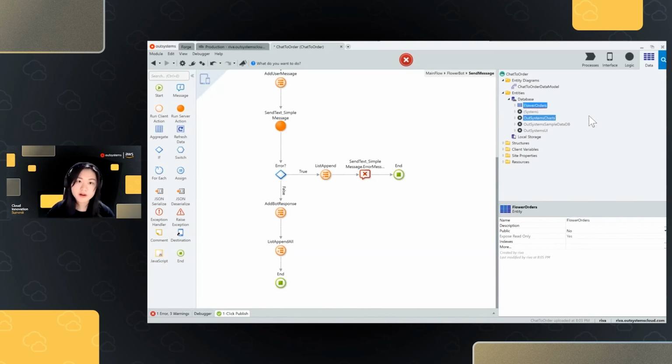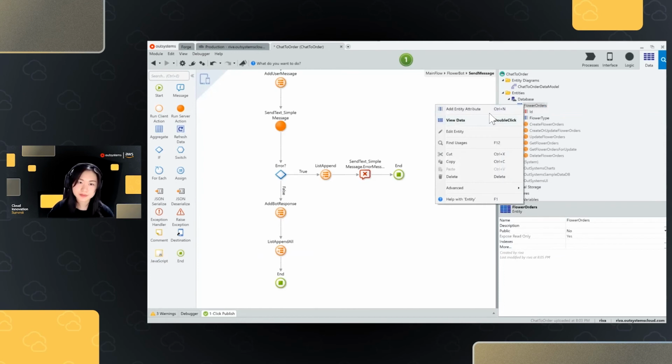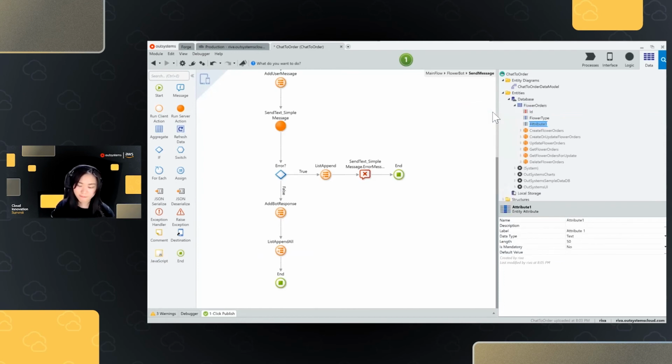For my flower orders, I'm going to have a few attributes, which is my flower type, my pickup date, and if you notice, as I put date, OutSystems automatically detects my data type. I don't even have to change anything. And I could also say pickup time, and my data type is set to time already.